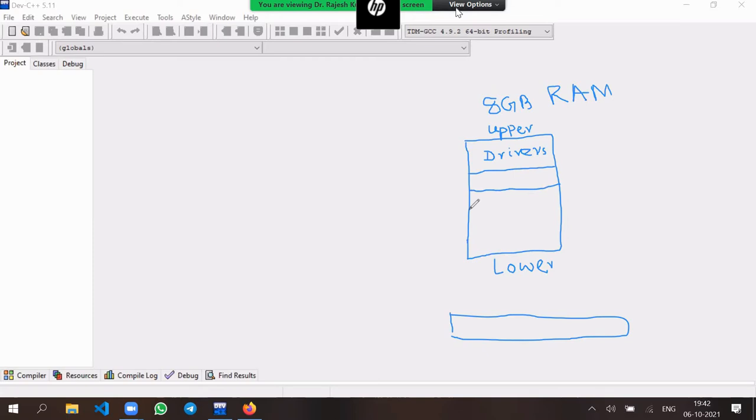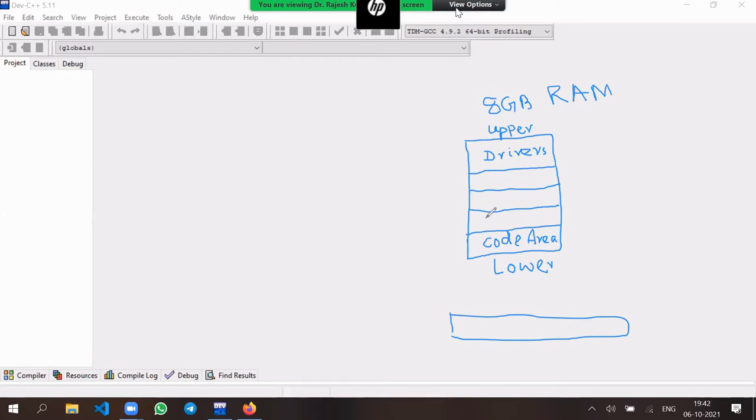You know what the different segments or areas are? We have a text area or code segment. Segment means a block of memory. Code area, yes. Not only data, instructions can also be stored. So this code area is used to store the instructions.